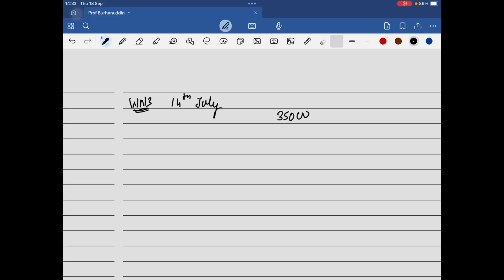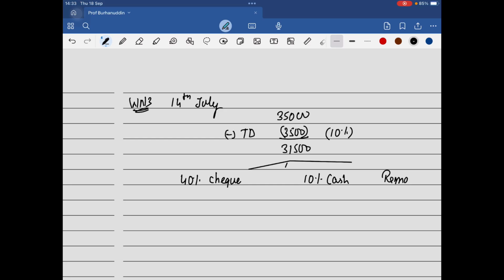We have 35,000. We are going to subtract first the trade discount, is it 10%? So 3,500 is going to get me 31,500. Now there's a partition, a bifurcation we will do here. Why? Because they are telling me that you are paying 40% by check, 10% by cash, and the remaining will be credit.